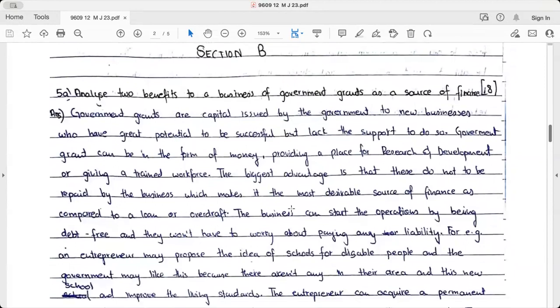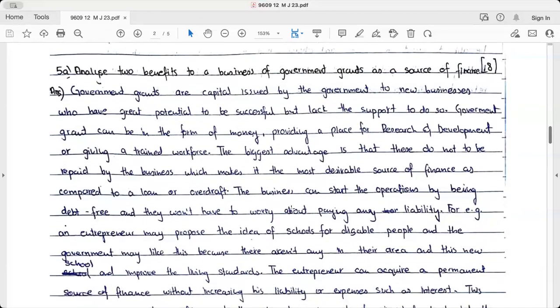8 number का सवाल, 2 to 4: knowledge, application, and analysis. 4 marks for the analysis. Let's see whether we have produced that or not. Analyze 2 benefits to a business of government grants as a source of finance.